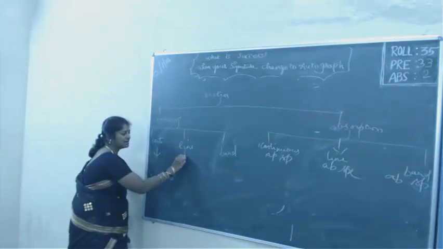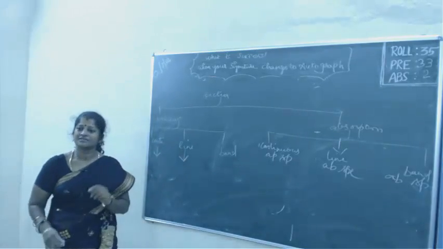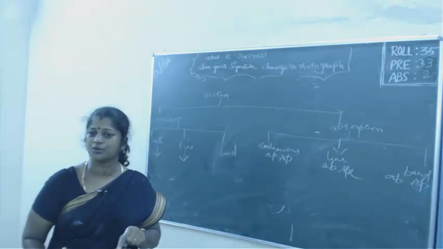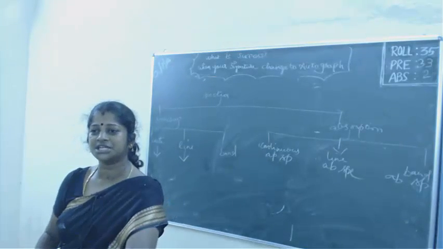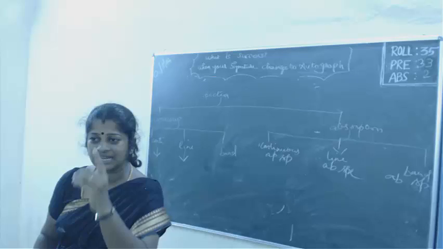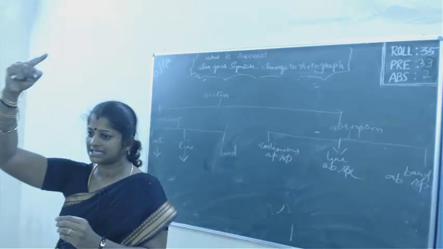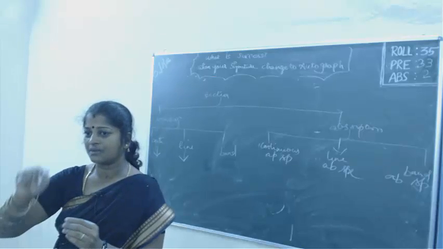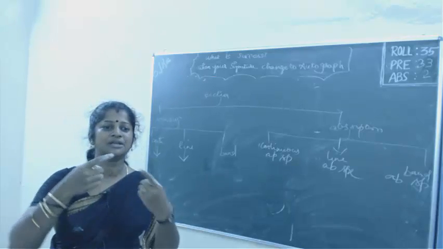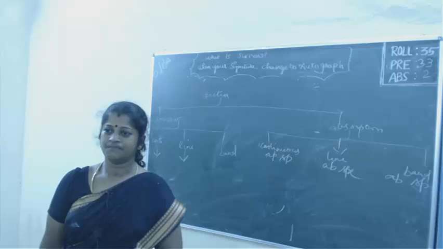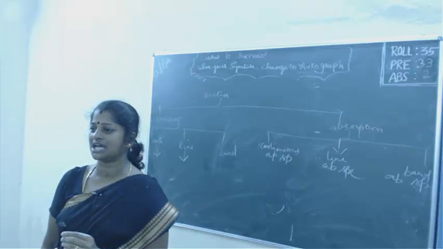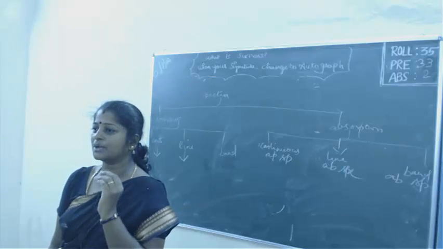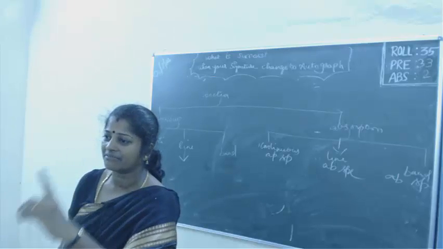Coming on to line emission spectrum, this is produced whenever you give energy to a single atom. It goes to the excited state and comes down again to the ground state, and while coming down it emits radiation. That radiation is given as a spectrum, and that will have a single wavelength.